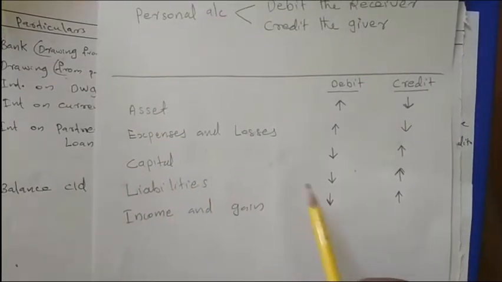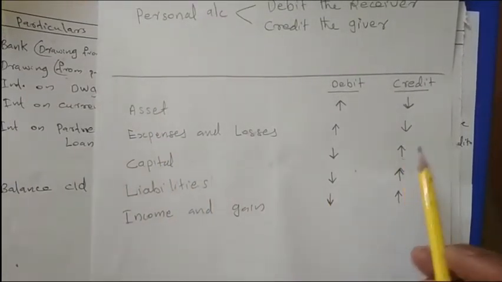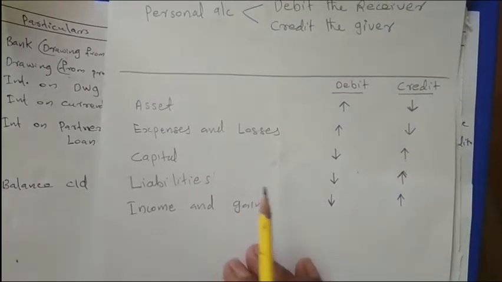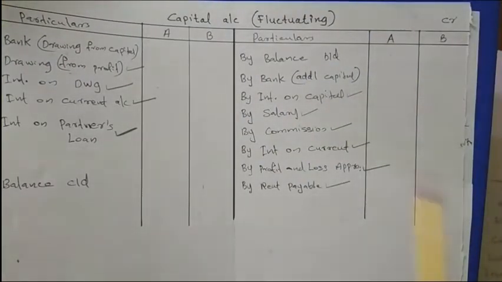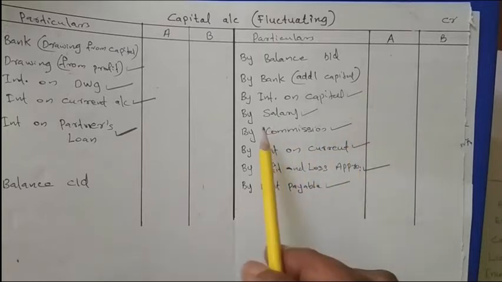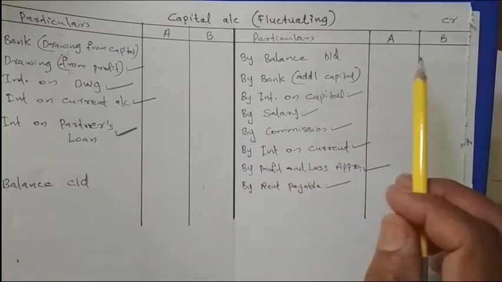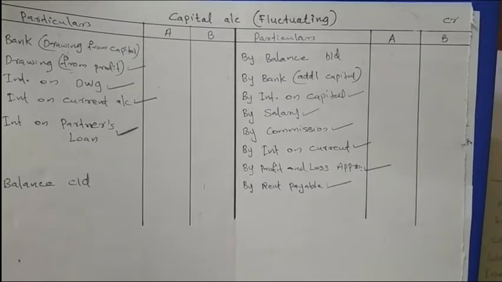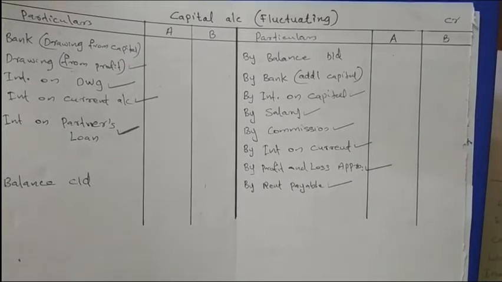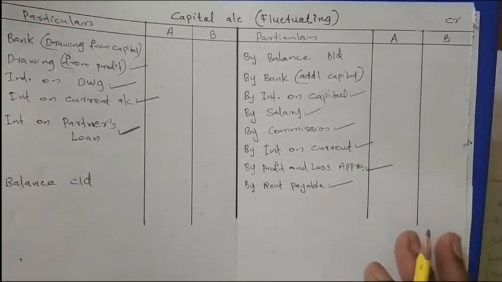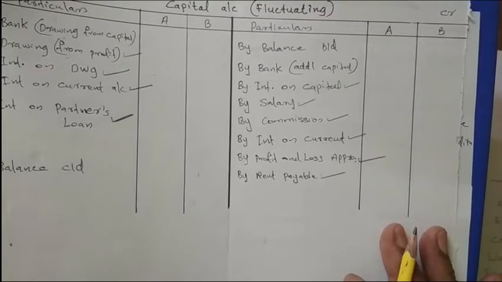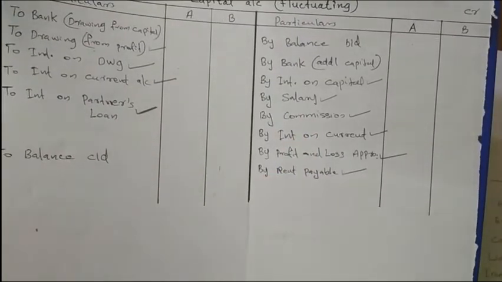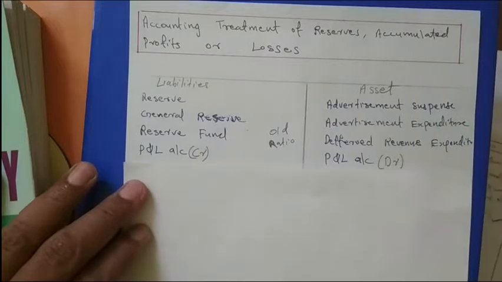If you want to increase the amount of capital, what do we have to do? We have to credit the capital. So that is right here. When we are taking the general reserve here, the entry will be general reserve account debited to capital. To capital means a capital account will be credited. So when the profit, the general reserve, we are dividing among the partners, their capital should increase.